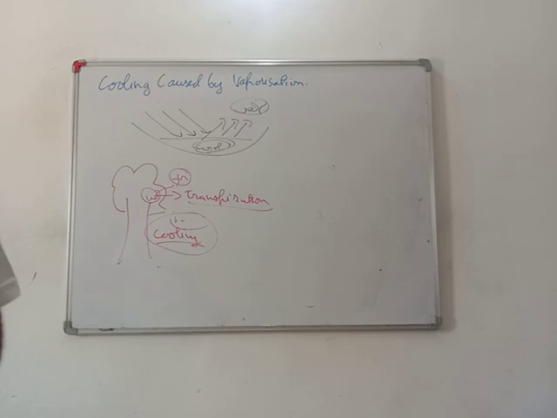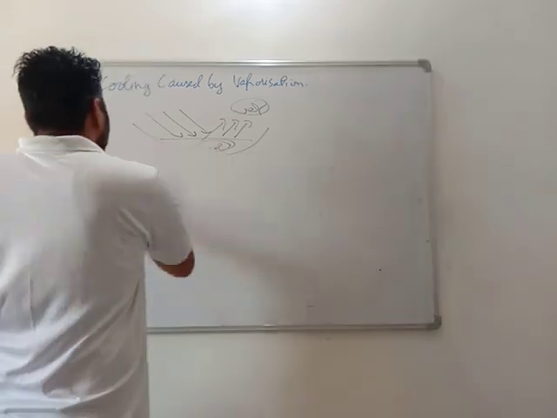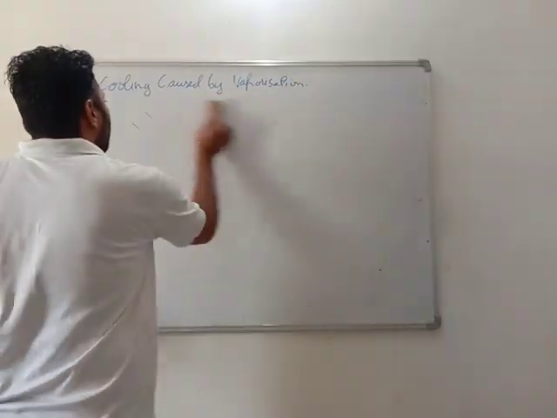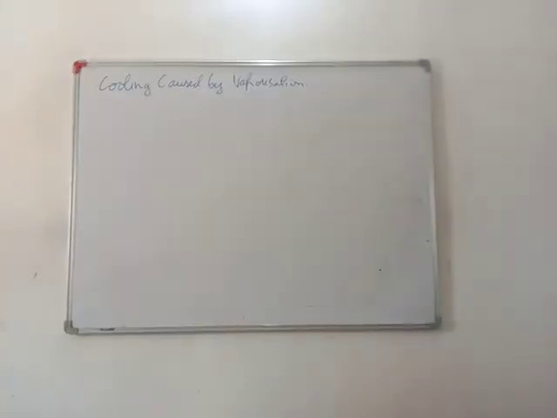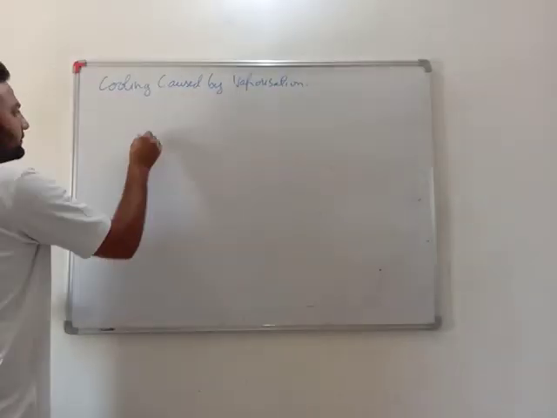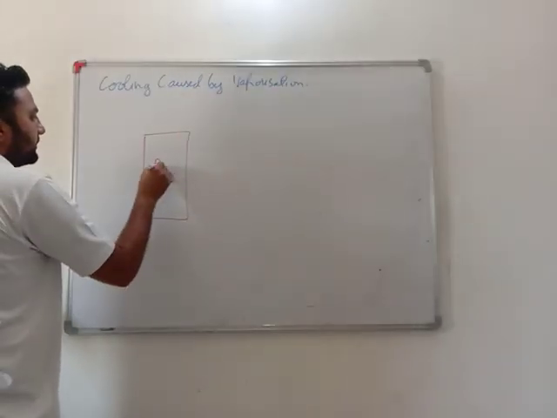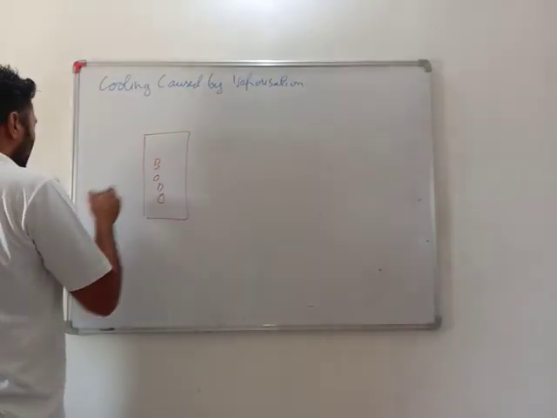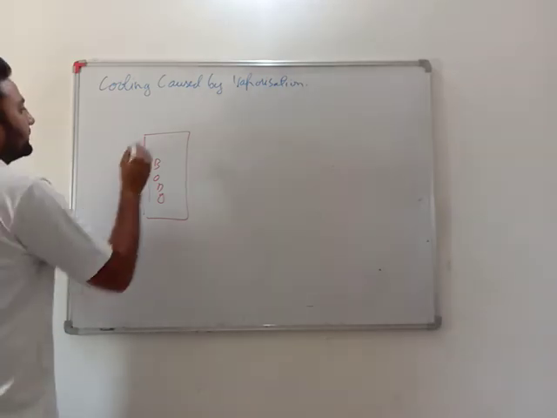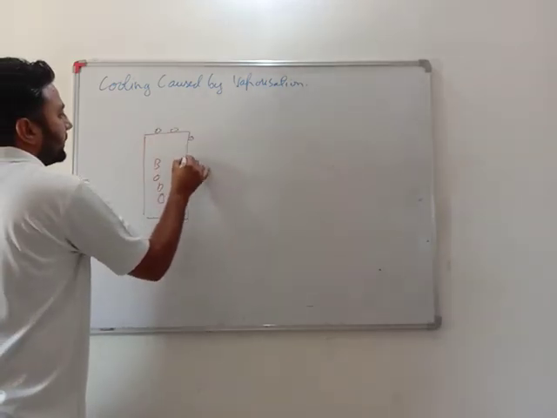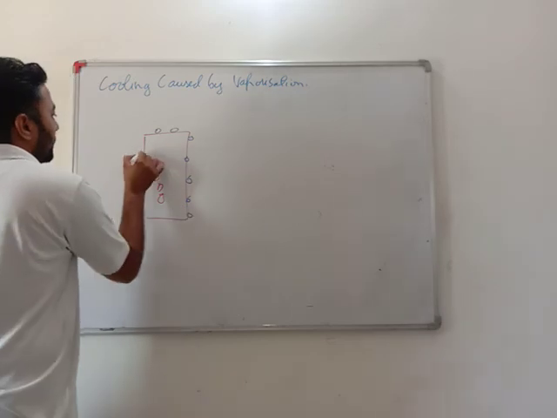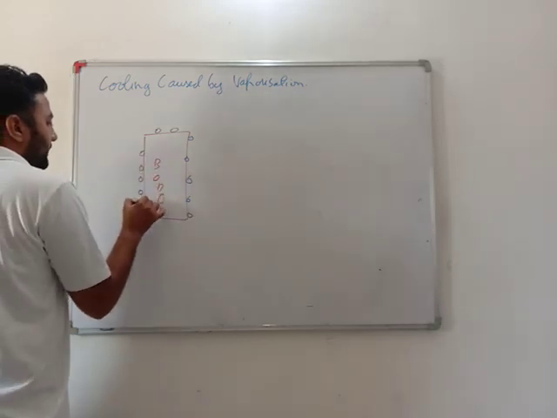Okay, dear students, we must wear cotton clothes in summer. Why? The reason is that our body does sweating. That is a liquid, or salty water, you can say.